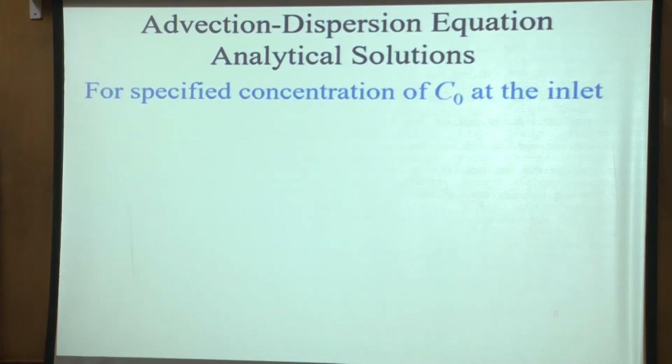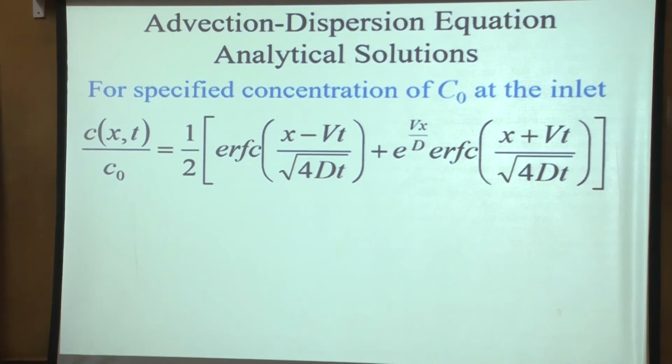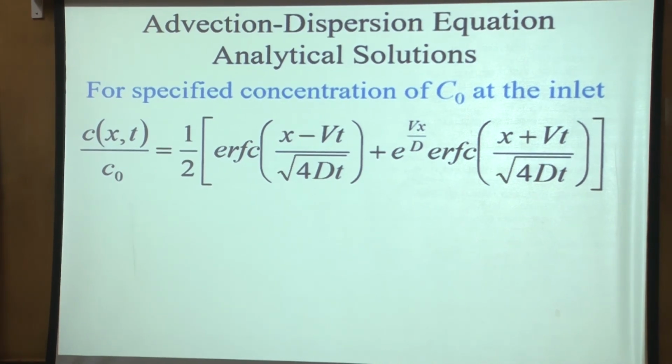So now let's look at some of the analytical solutions. If we have a specified concentration of C naught, again that should be small c naught, what we are doing is solving this advection dispersion equation, initially with a solute-free column, applying the boundary condition at infinity, saying that del C by del x at infinity is equal to 0.